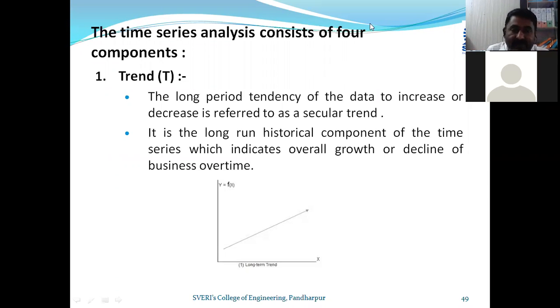In this figure, friends, you can refer here, this is the trend. Here the y factor is demand, and this is the long time period, versus time. The straight line plotted is nothing but the trend, and this line may be a decline, a downside decrease, or an upward inclination. So it shows the overall growth of that particular product. This is nothing but the trend or secular trend.